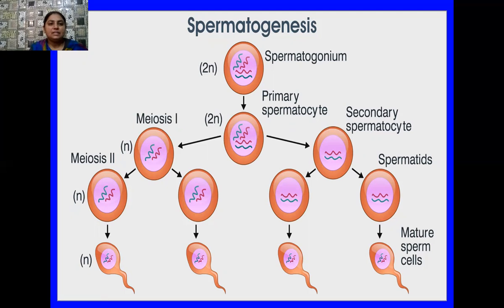So here, these primary spermatocytes form two equal cells, which are known as secondary spermatocytes. Then these secondary spermatocytes later undergo division, and after the second meiotic division, they form four equal haploid spermatids. And these spermatids, after getting nourishment from the Sertoli cells, later transform into sperms and are released from the seminiferous tubules. So in this way, the mature sperms are formed.